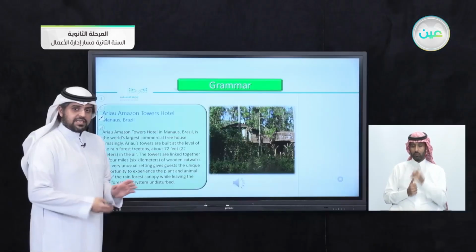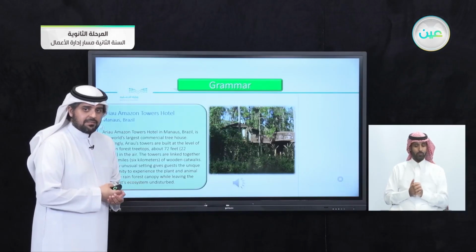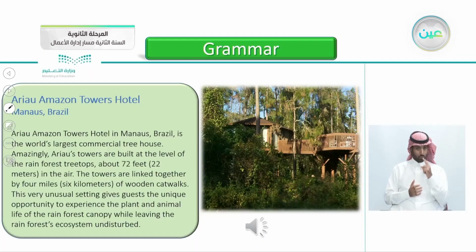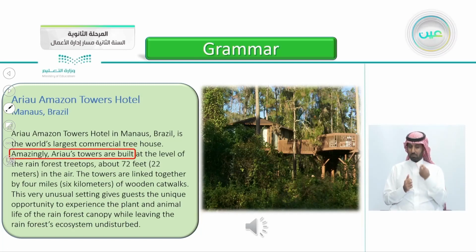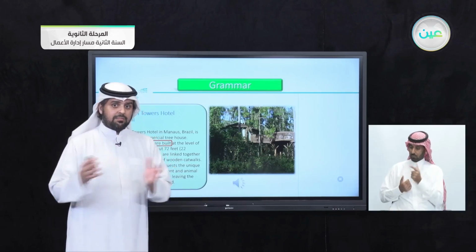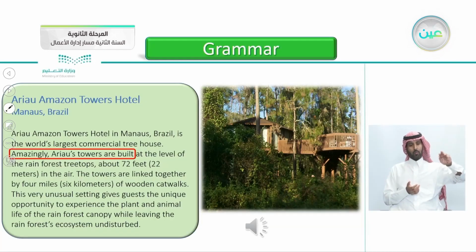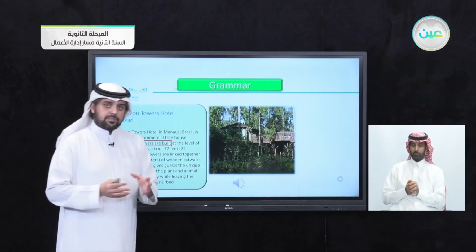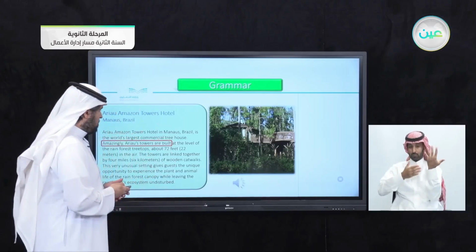So, can you find the example in this article? Okay, let's see it together here. Of course, it's the word amazingly. The attitude of the speaker is that he is amazed, he is surprised, amazingly, from the word amazing. Amazingly, Arraial towers are built on the level of the rainforest treetops. So that's the amazing thing here, that the hotel is built on the treetops.